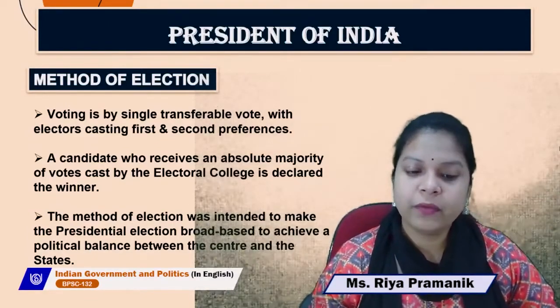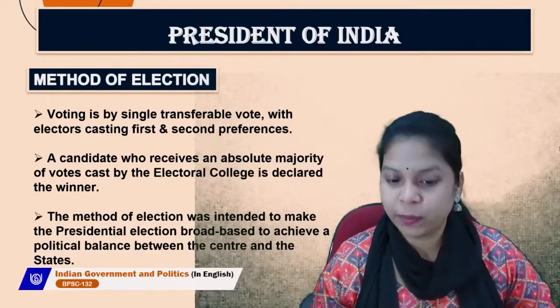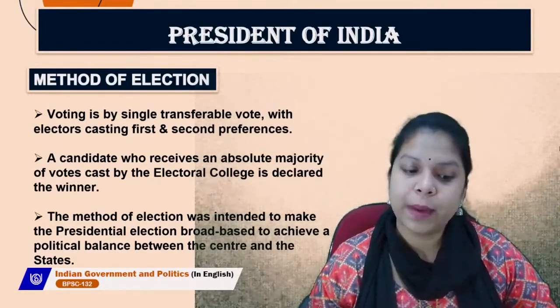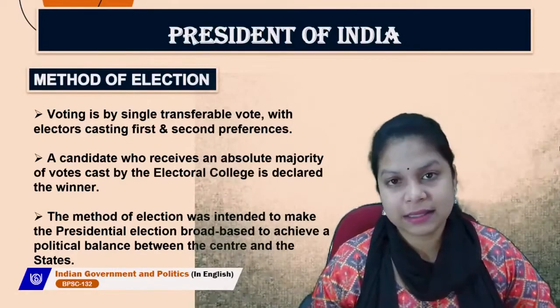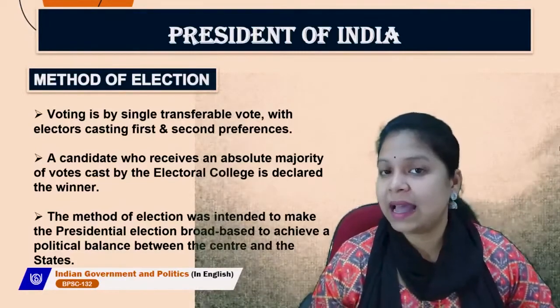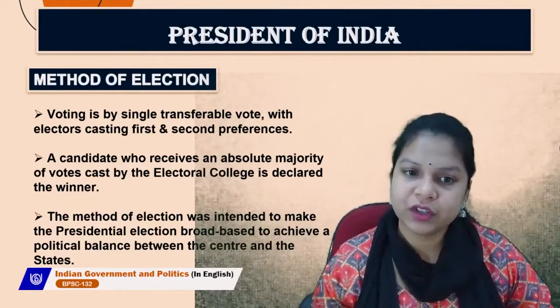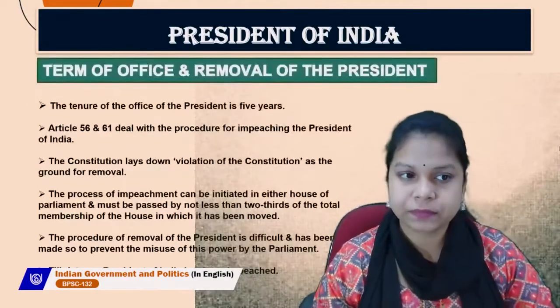The method of election was intended to make the presidential election broad-based and to achieve a political balance between the center and the states, because both the members of the legislative assemblies and the members of the parliament participate in the election of the President of India.